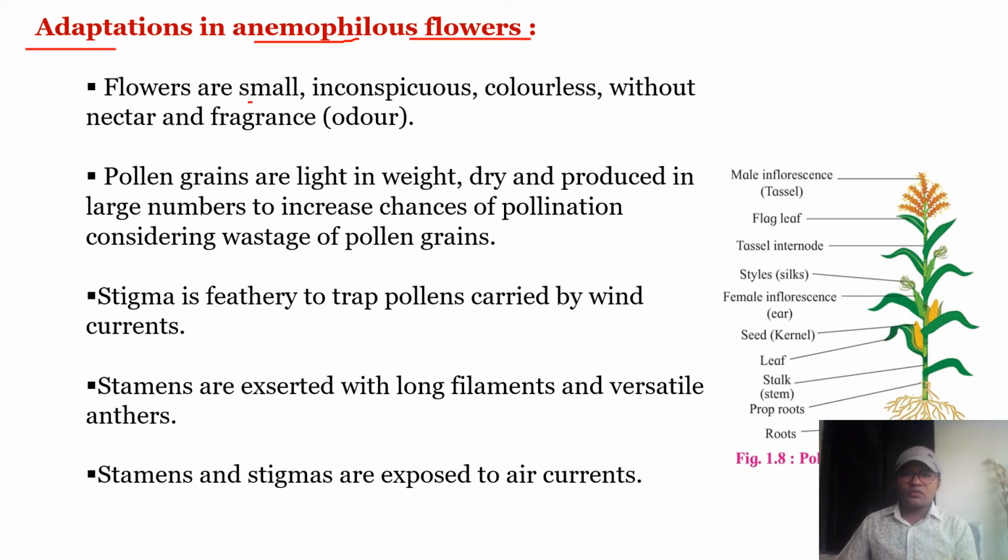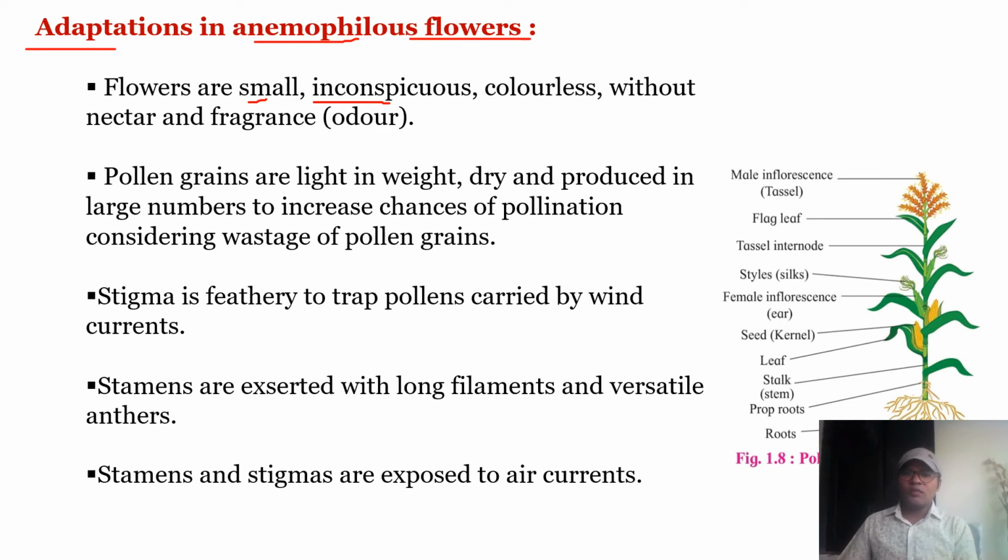The flowers are small, inconspicuous, colorless, without nectar or fragrance. Means they don't have fragrance or nectar, as they don't need any living pollinating agent. That's why nectar and fragrance are not present.